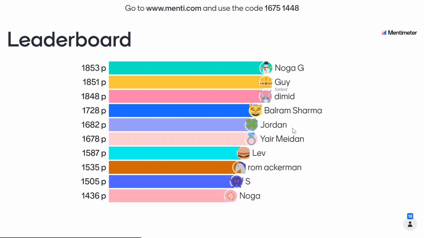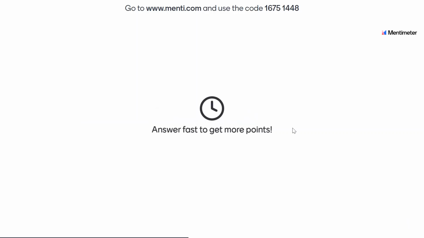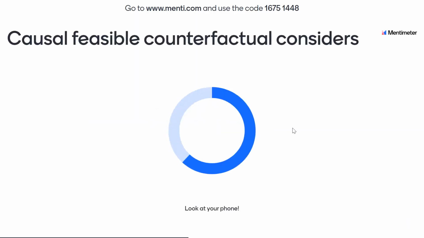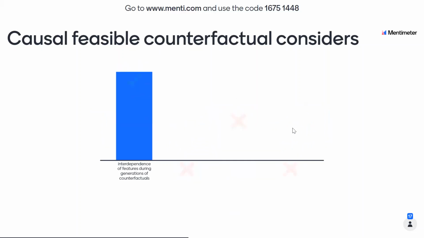Noga is on number 1 now. So actually it is about interdependence. Interdependence is a better word to explain it.